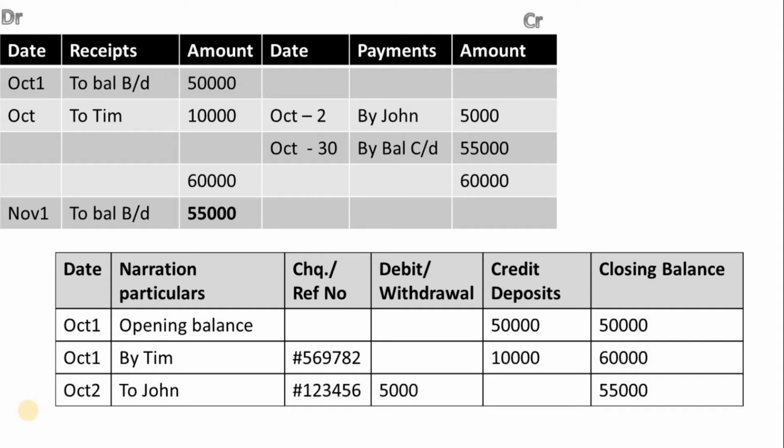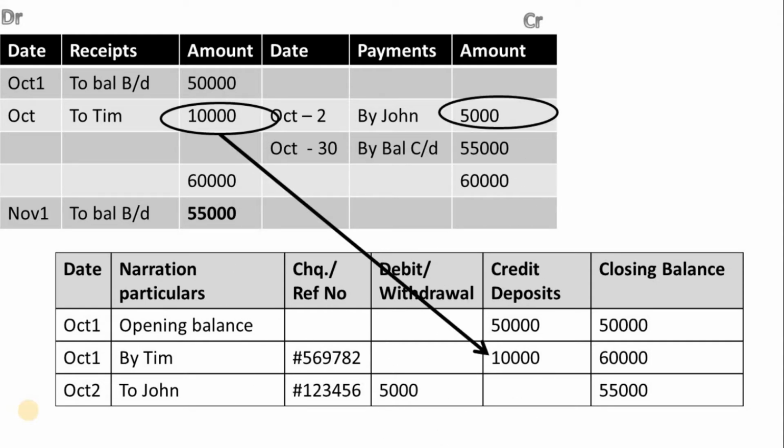Now we will see how the cash book and passbook look for these two transactions, that is the receipt received from Tim and the check paid to John. The receipt of 10,000 we have debited in the cash book, but the bank has credited in the bank statement. The payment that we made to John, that is 5,000 rupees, we have credited in the cash book, but the bank has debited.